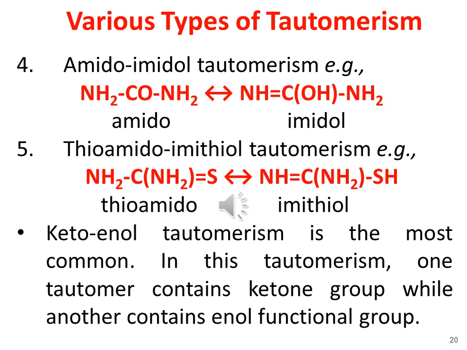As I have informed you, we will go into the detail of keto-enol tautomerism, as keto-enol tautomerism is the most common type of tautomerism and is a well-studied tautomerism. In this tautomerism, one tautomer contains the ketone group while another contains the enol functional group.